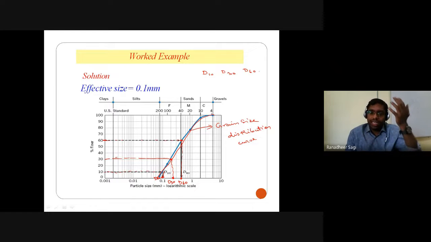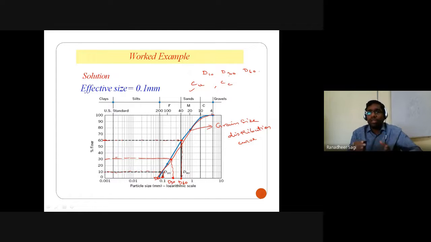Having known the D10, D30 and D60 values, you can calculate what is called your uniformity coefficient and your coefficient of curvature. Based on your uniformity coefficient and coefficient of curvature, we can classify this particular soil. And in the problem, it is said that we are required to classify this particular soil according to the unified soil classification system. So from this graph, I can calculate D10, D30 and D60. And once the D10, D30, D60 values are known, we can calculate your CU, which is given as the ratio of D60 by D10, and CC, which is given as the ratio of D30 square by D10 into D60.